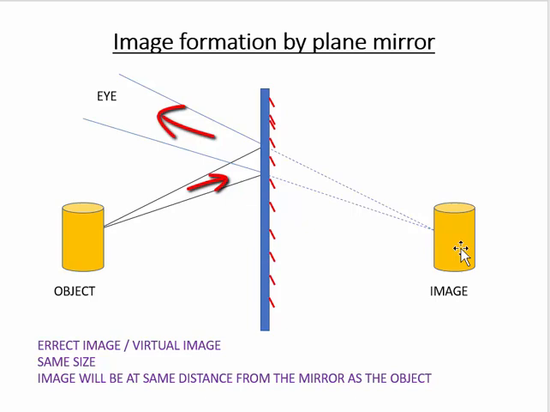The image formed by a plane mirror will always be erect, meaning upright, and it will always be of the same size as the object. Another thing is that the distance of the image from the mirror will always be the same as the distance of the object from the mirror. So these are the properties of the image formed by a plane mirror. How is the image going to be? The image is going to be erect. The image is going to be virtual. It will be of the same size as the object, and the image will be at the same distance from the mirror as the object.